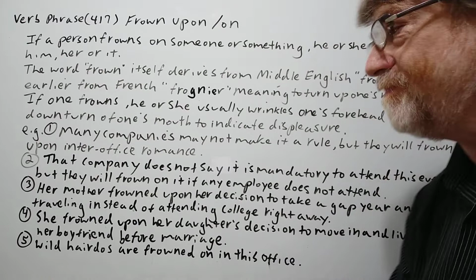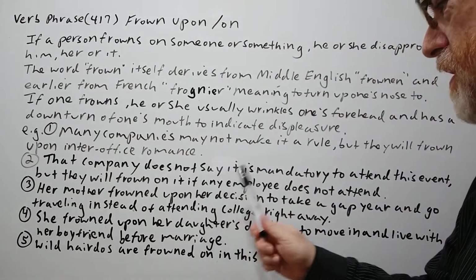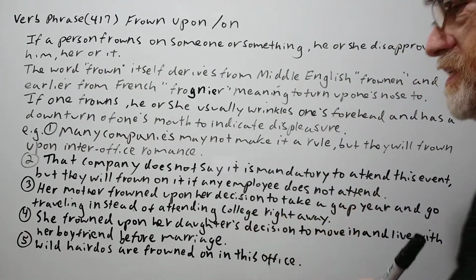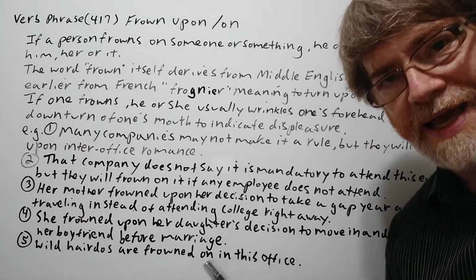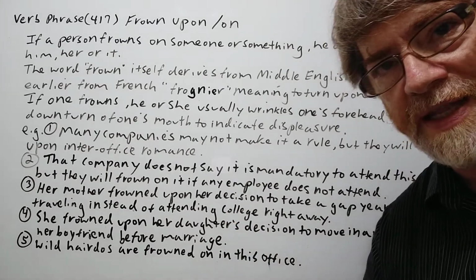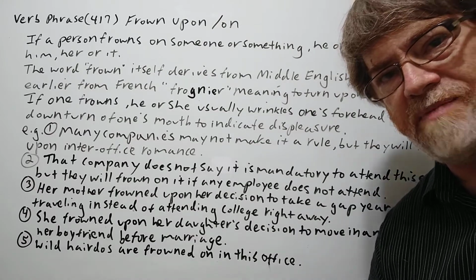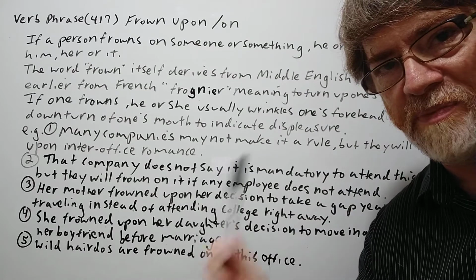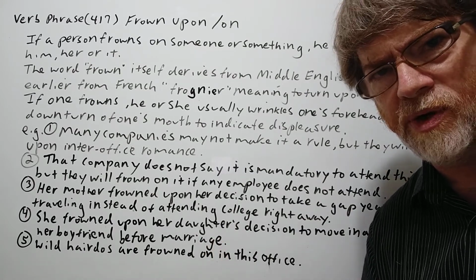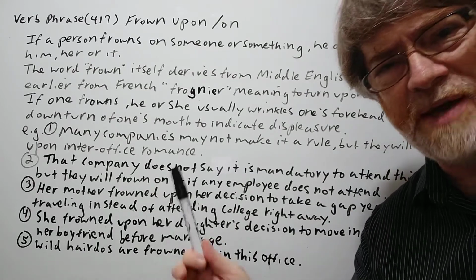They don't like it. All right, number 2, that company does not say it is mandatory to attend this event, but they will frown on it if any employee does not attend. So maybe they're having some event and they want them all to go, and maybe somebody, for whatever reason, didn't want to go, but they make them feel bad, or they're like, you're not going? Are you sure? They will frown upon it. Maybe they may hold it against you.